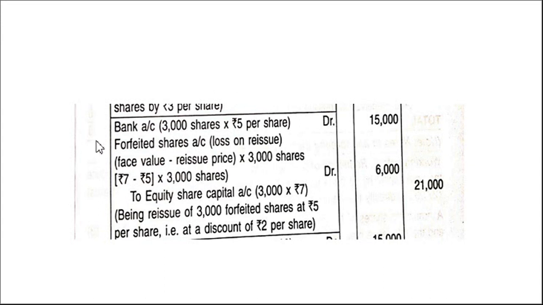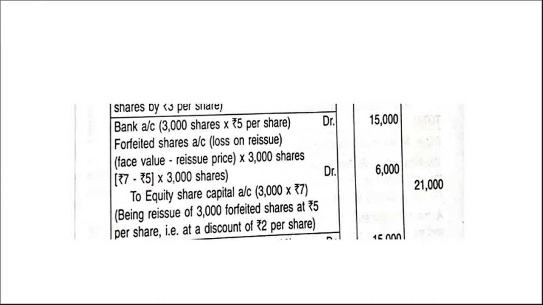Clear? So we are issuing 3,000 shares to the public at rupees 5, so we are receiving the money 15,000. Correct? And we have the loss 6,000. So the equity share capital is 21,000.